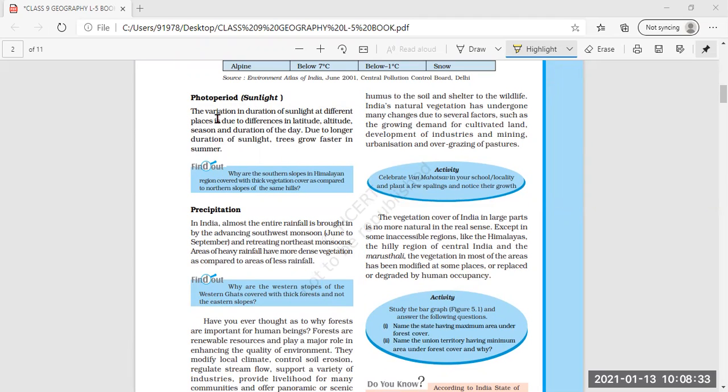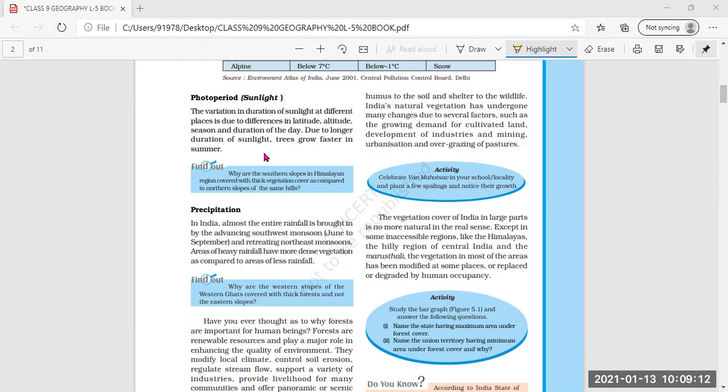Now, photo period, that is sunlight. The variation in duration of sunlight at different places is due to the difference in altitude, latitude, season and duration of the day. So this variation of the duration of the sunlight, means how much sunlight is there in that particular area, all depends because of the differences in the latitude. Now, what is latitude? Latitude is the angular distance of the place, that is north or south of the earth's equator or of the equator of the celestial objects.